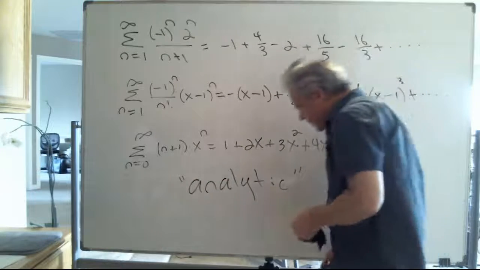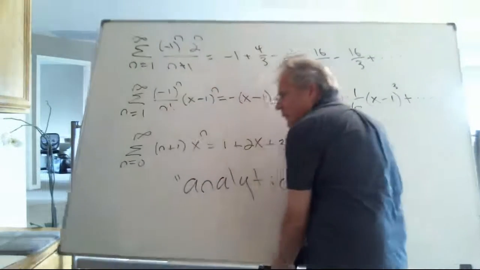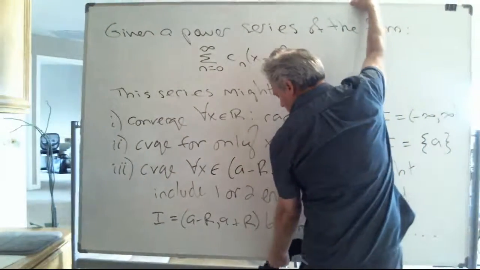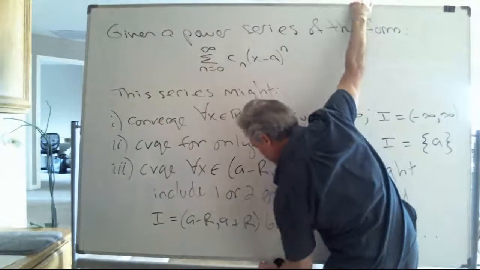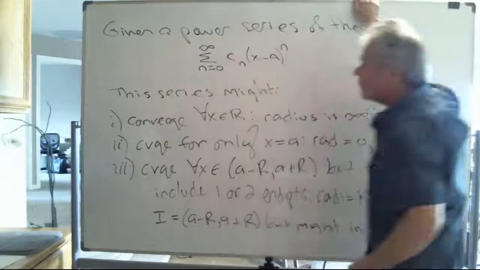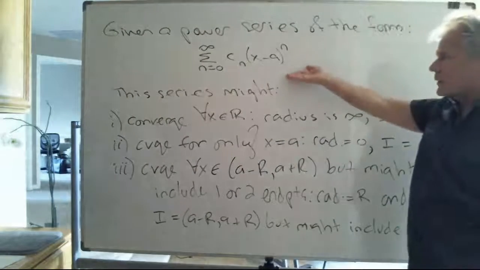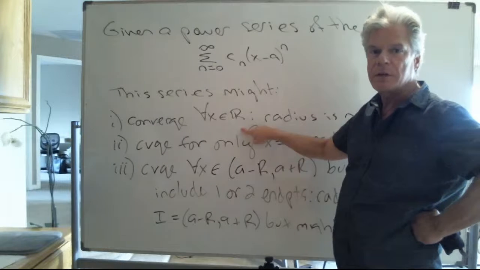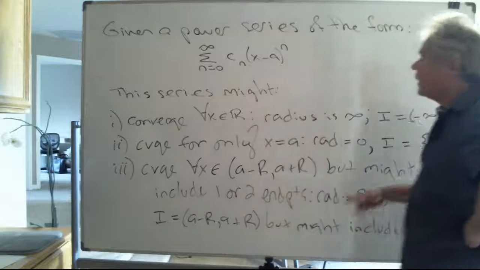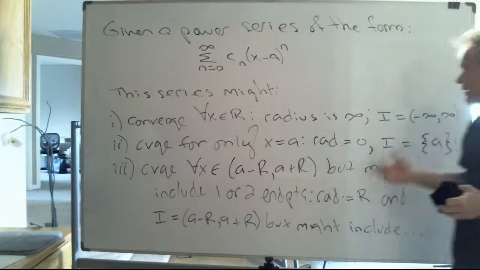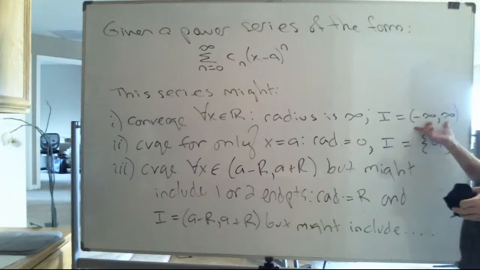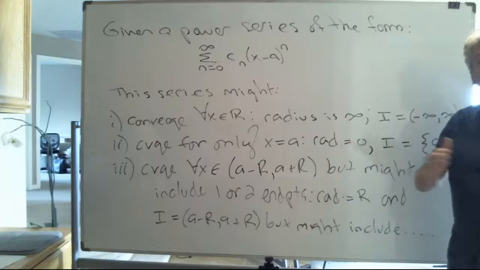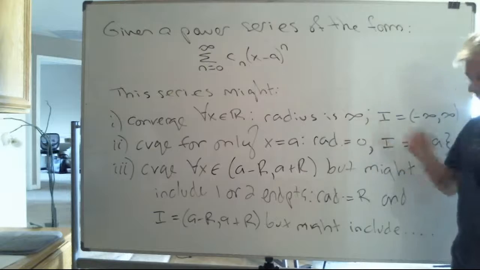Now, going back to what I said about how for some values of x a series might converge and for some values of x it might not, only one of three possibilities can occur. Number one, given a power series like this, it might be the case that it converges for all real numbers x. If that's the case, I sometimes say the interval of convergence is this, and the radius of that interval of convergence is this.